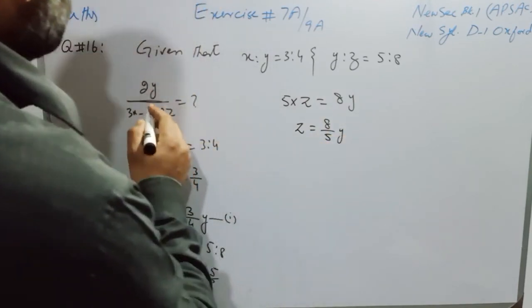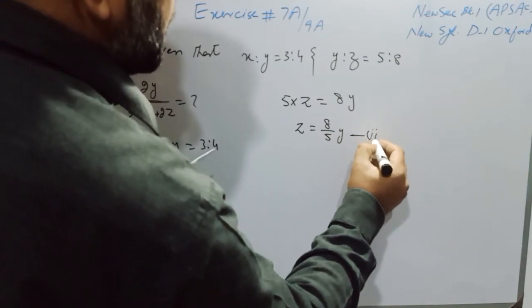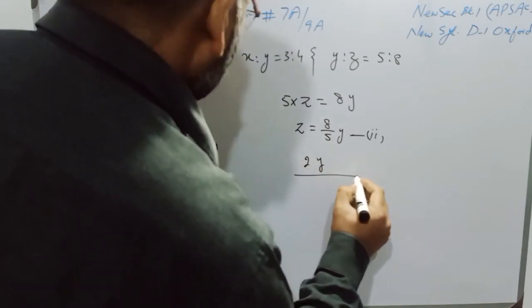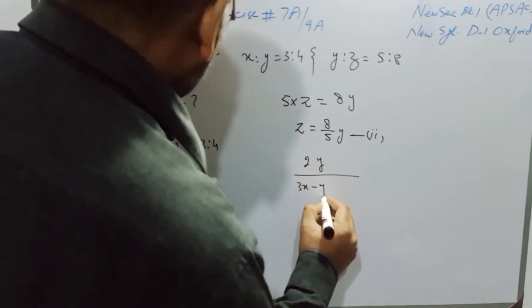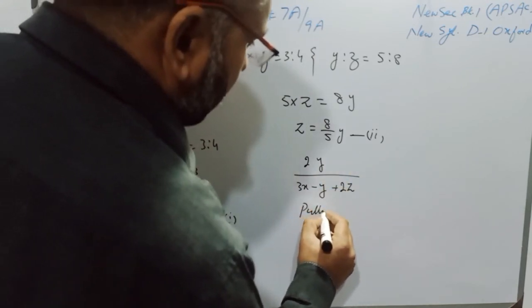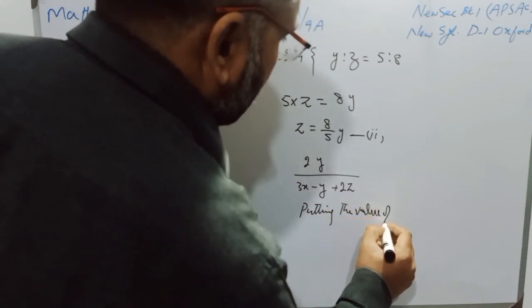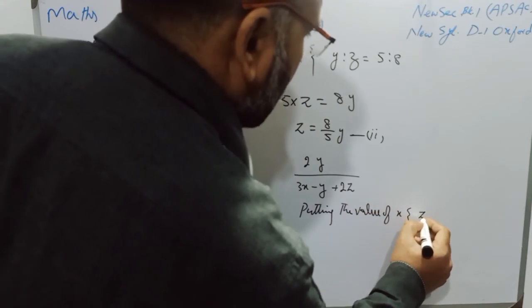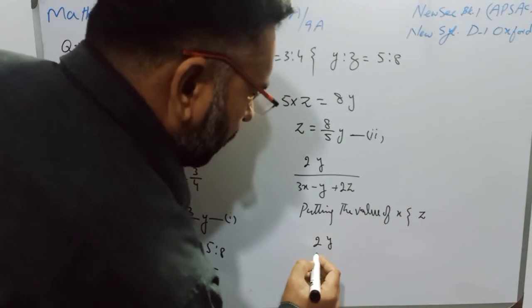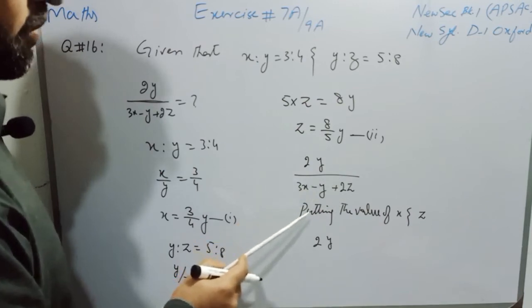Now students, we will put the values of x and z in the given statement, that is 2y over 3x minus y plus 2z. Putting the values of x and z, we will have 2y. Students, for convenience, I will write this denominator in the form of division.